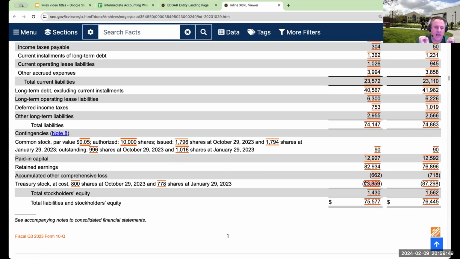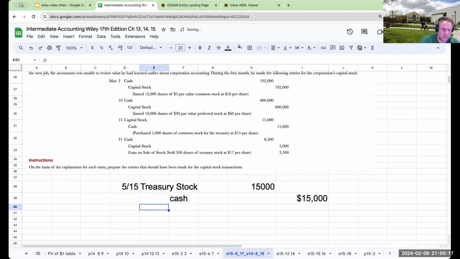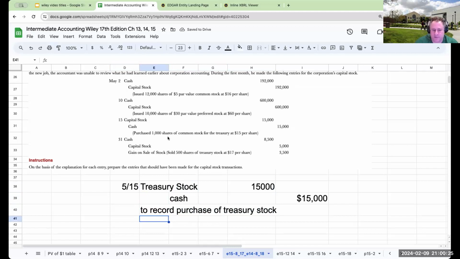Rather, it's going to have a debit balance, and it's going to reduce our owner's equity. We're basically returning shares to the Treasury that have been previously issued. So we don't call it capital stock because these are shares that we're purchasing that have been previously issued. So what I'm going to be going through and doing is I'm going to be debiting Treasury stock, or TS, for 15,000. And here I'm going to say to record purchase of Treasury stock. So that's what I'm doing on the 15th.